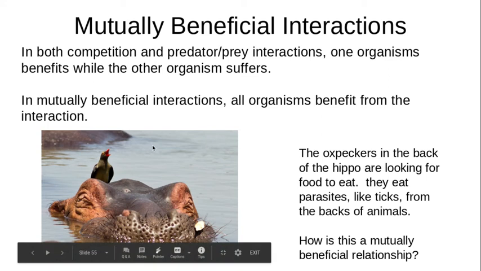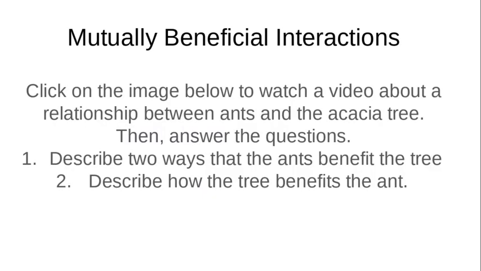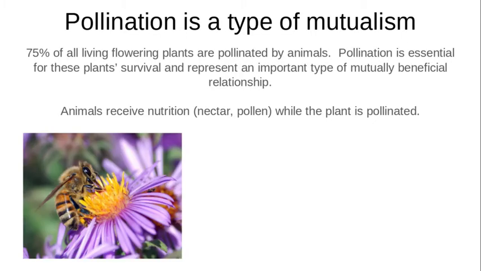So, an example of that would be the oxpecker who is on the back of the hippo. The hippo is basically benefiting because the oxpecker is eating ticks or other parasites off the back of the animal. So the hippo is benefiting because it's having those parasites being removed, but the oxpecker is also benefiting because it is getting food. So they're both benefiting. This video here we'll see on Edpuzzle later.